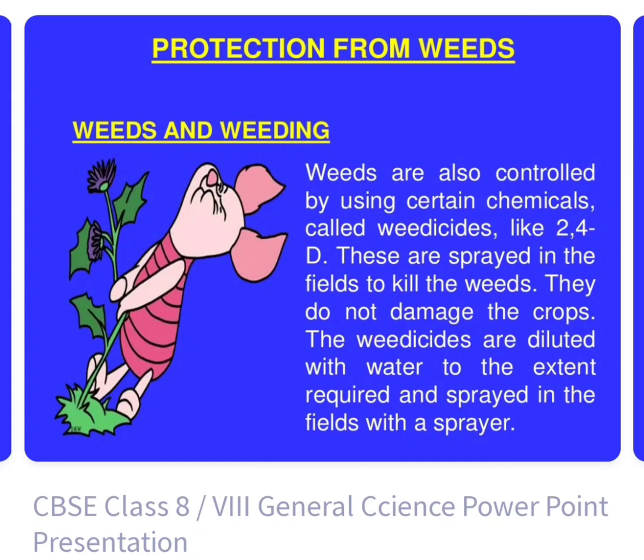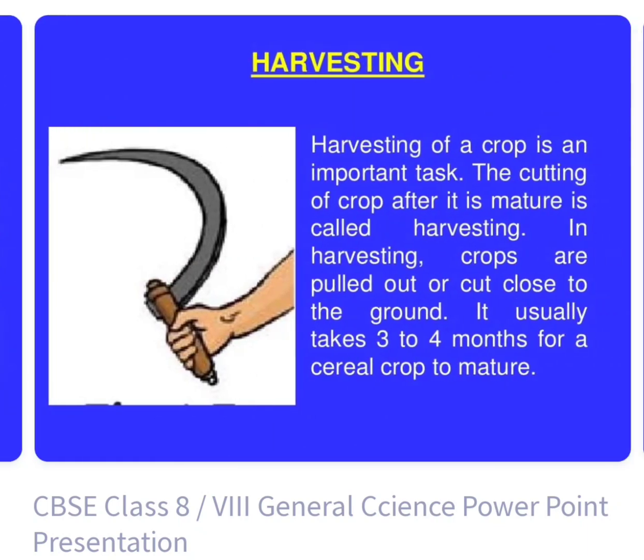Weeds are also controlled by using chemicals called weedicides, like 2,4-D. They are sprayed in the fields to kill the weeds, and they do not damage the crops. The weedicides are diluted with water to the extent required and sprayed in the field with the help of a sprayer.